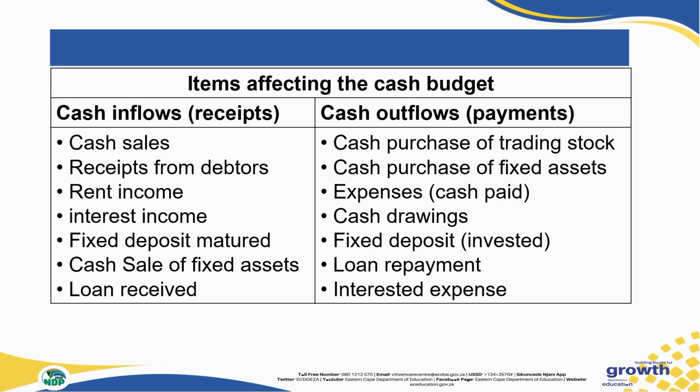Now, items that are affecting the cash budget. When we look at our inflow of money, our receipts, it will be our cash sales, because a cash sale means the money you get immediately from the customer. So that will be a direct inflow of money into the business. Also, receipts from debtors, when they agree to pay us at a certain time, will also be an inflow of money on a monthly basis.